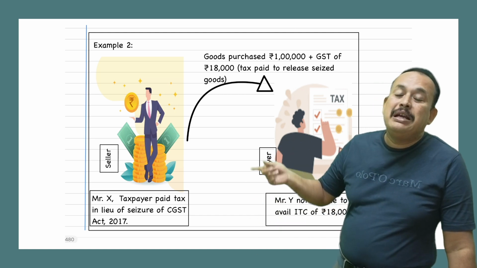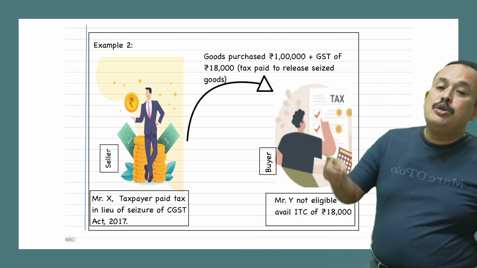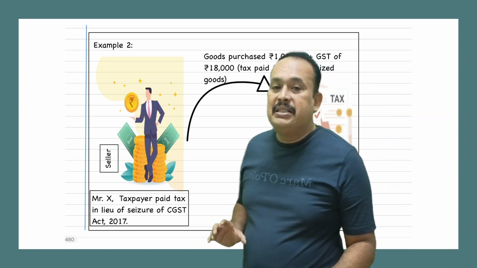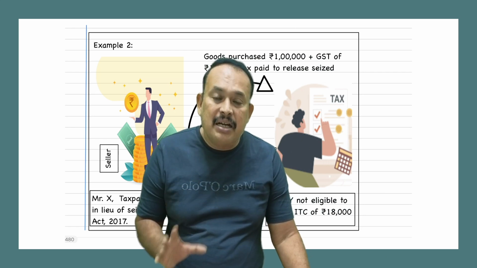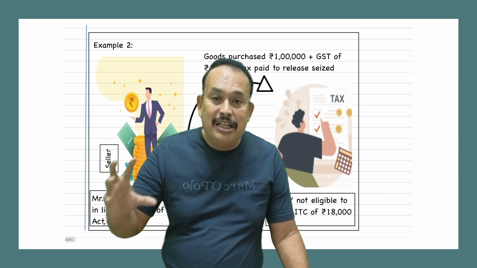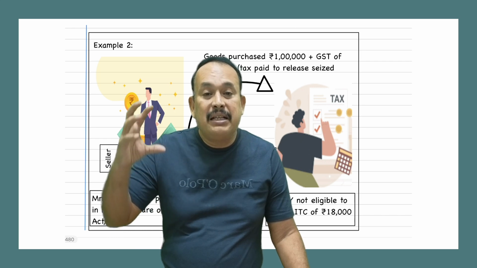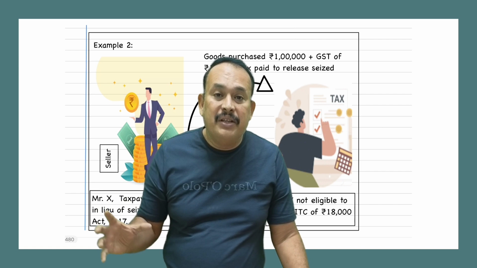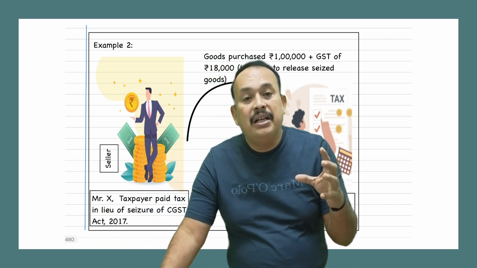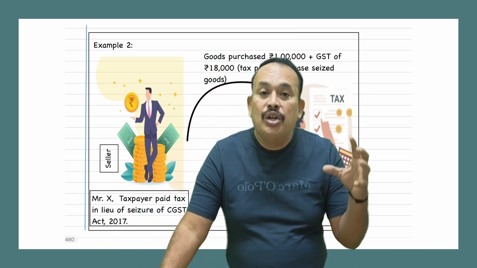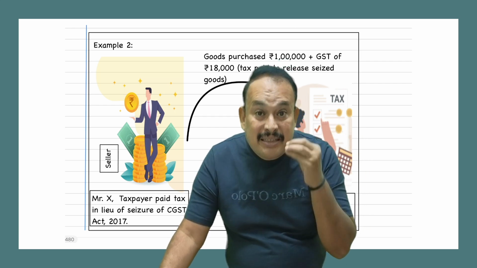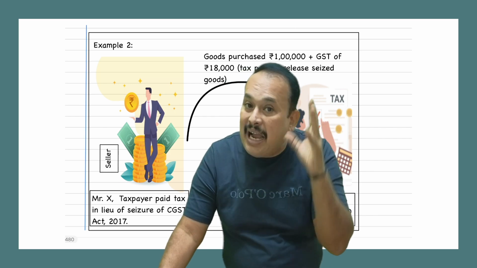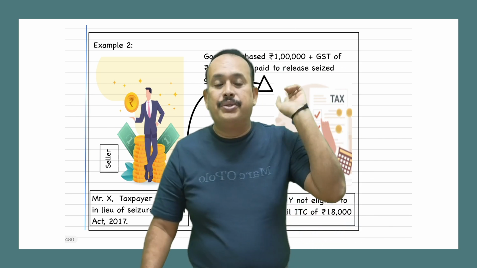Such a tax paid by the seller is not eligible to be claimed by the buyer as input tax credit, because the law very clearly says that if you pay the tax under section 74, case of fraud, section 129, seizure of the goods, or section 130, confiscation of the goods, that paid tax by the supplier of the goods does not qualify for ITC to the recipient of those goods.